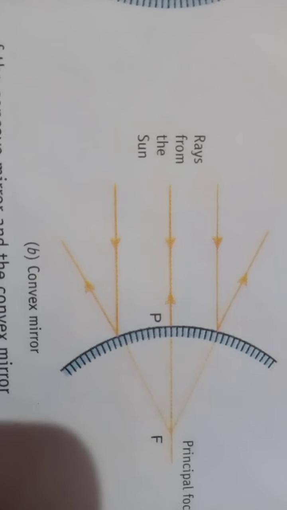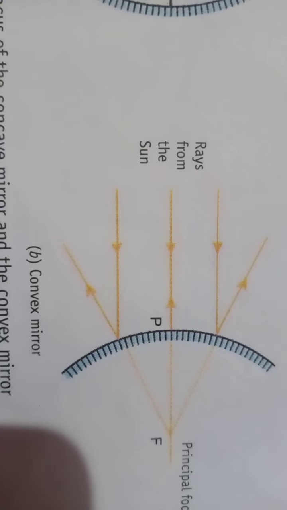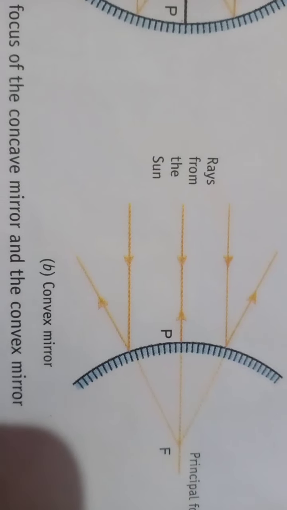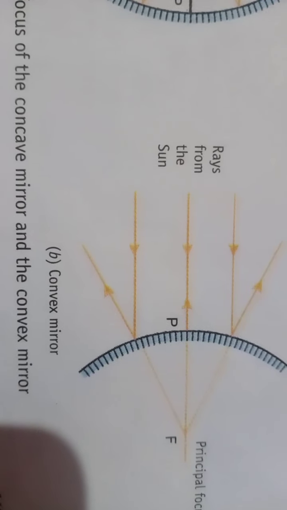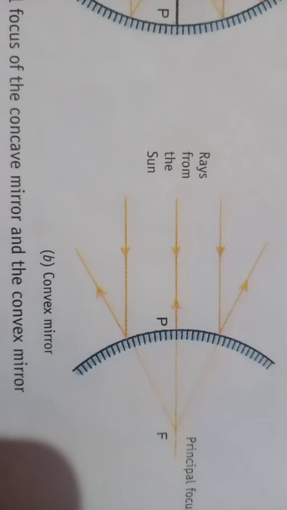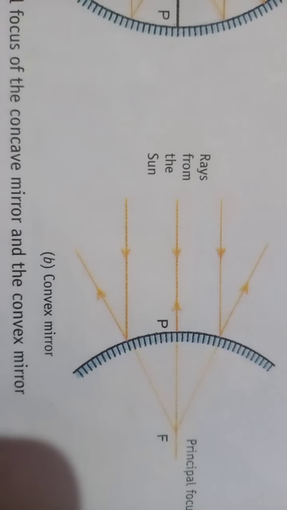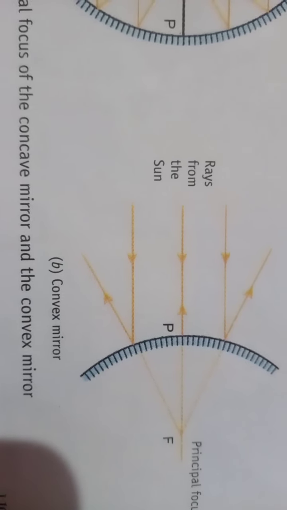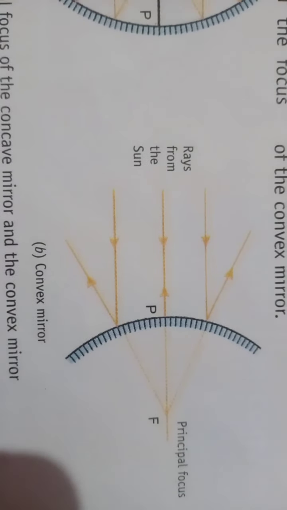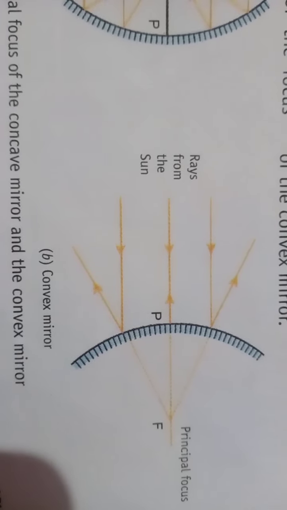If the beam of light rays which is parallel to the principal axis falls on a convex mirror, the rays diverge after reflection. You can see in this diagram, if the reflected rays are extended backward, they appear to come from a common point.